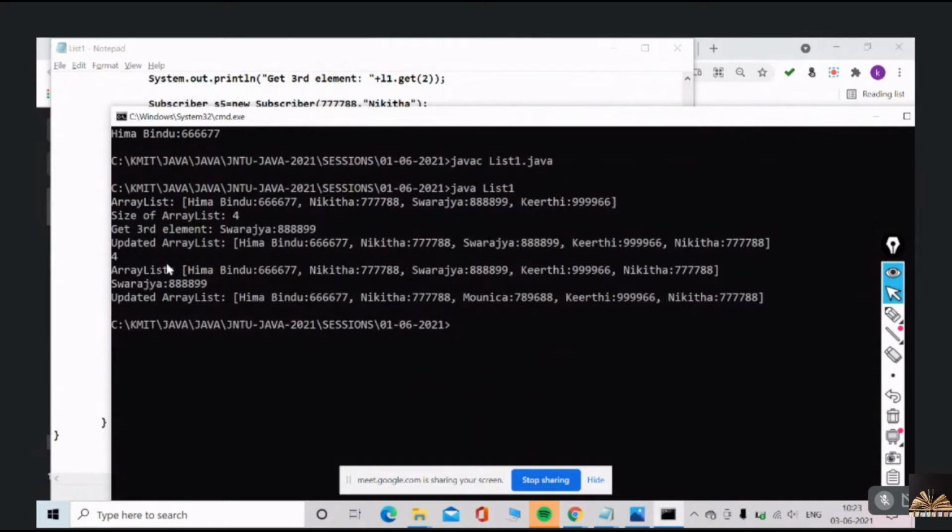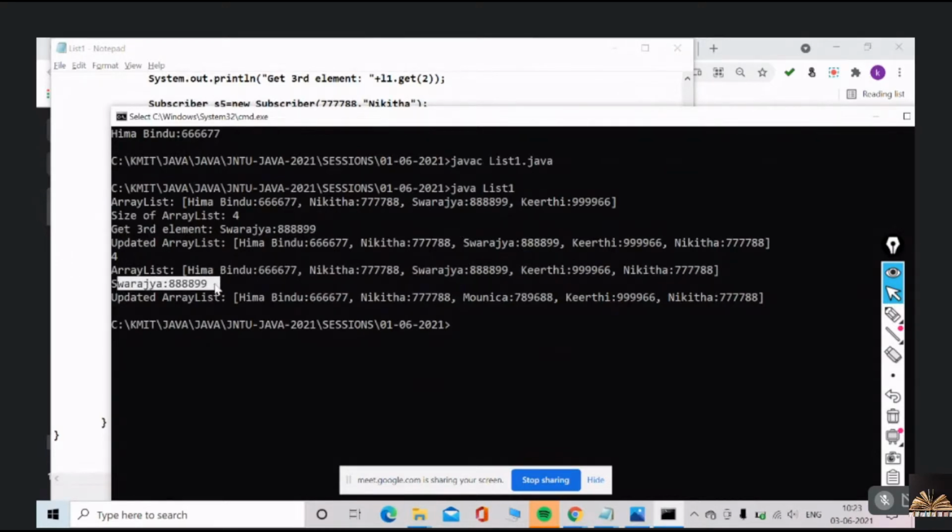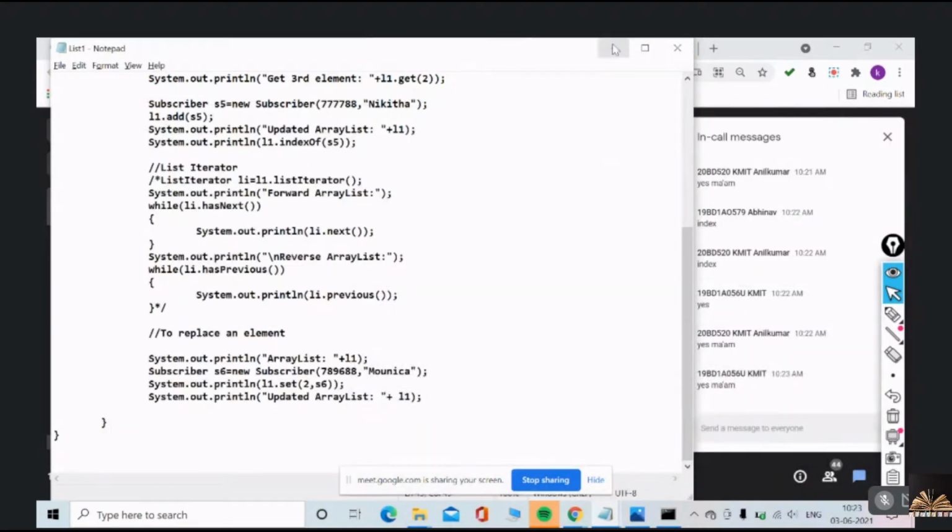I just printed the array list once again. We have 5 elements altogether, and this is the element I replaced. It just returned and then replaced with this, Monica. Understood? Everyone? Set is a method that returns the element and then replaces it with the specified element.